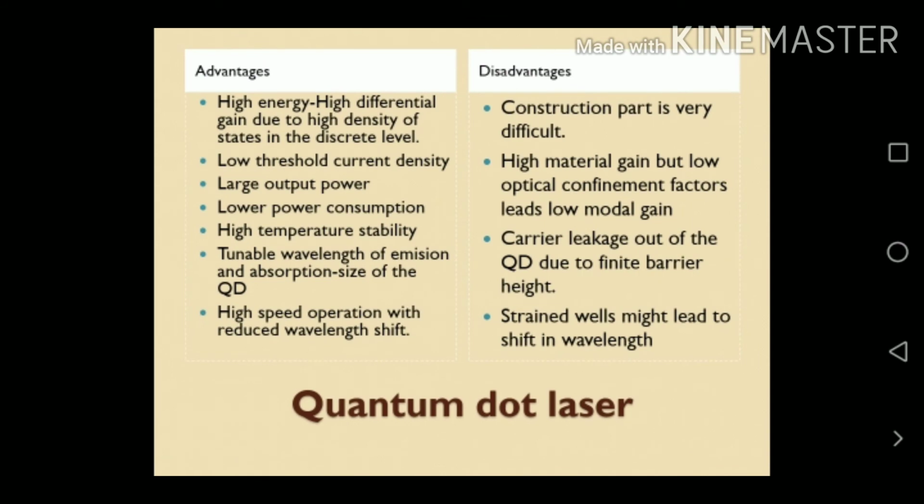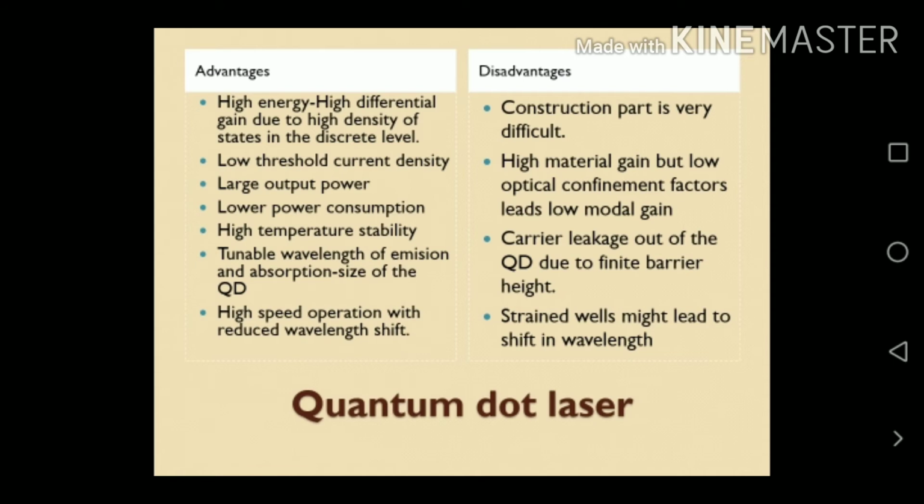Next, we discuss the advantages of quantum dot lasers. They have high differential gain due to the high density of states of the discrete levels, a low threshold current density, large output power, low power consumption, high temperature stability, tunable wavelength of emission and absorption by the size of the quantum dots, and high speed operation with reduced wavelength shift.